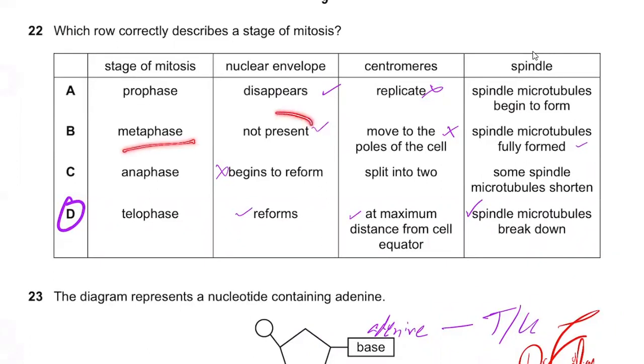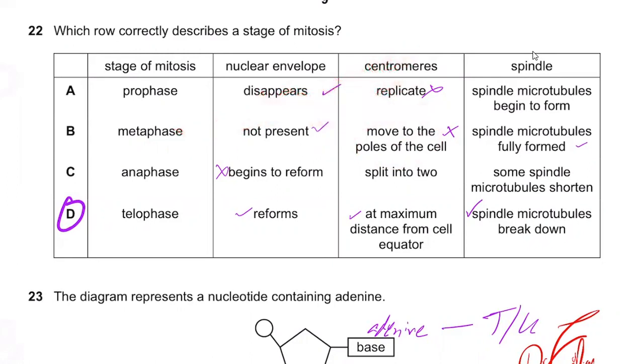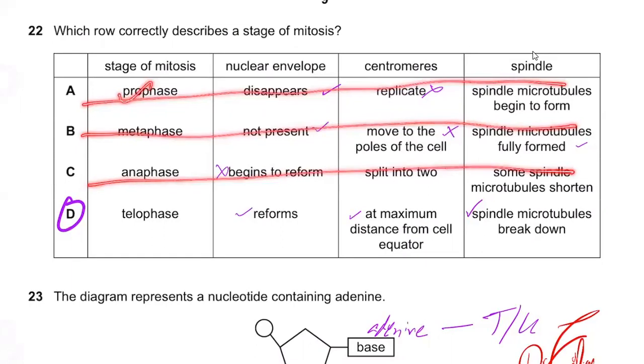Metaphase, nuclear envelope not present. Centromeres move to the opposite poles? No, at metaphase the centromere splits from the center. So at the end of metaphase, not at the end of mitosis, the centromere splits. So option B is incorrect. Anaphase, nuclear envelope begins to reform? No, that's not correct. You have to think logically about why each option is wrong.